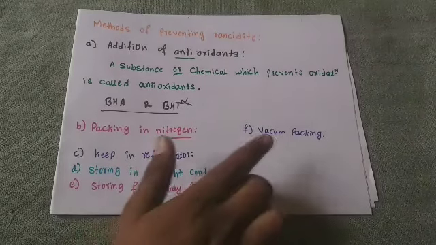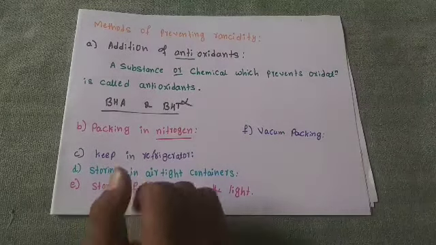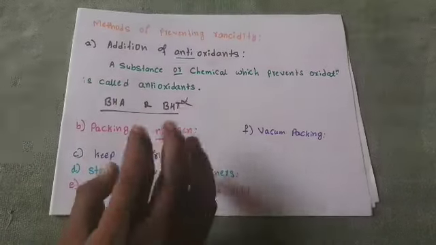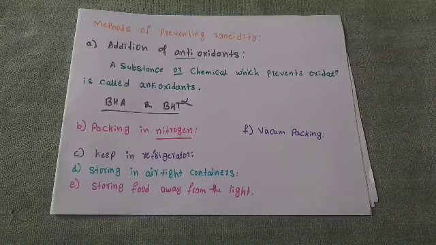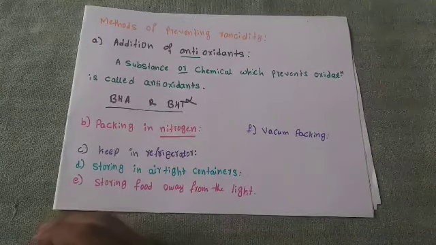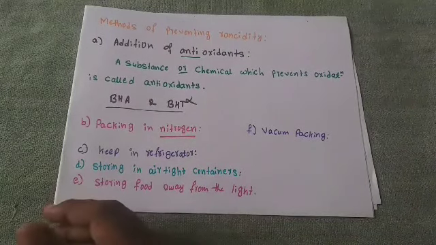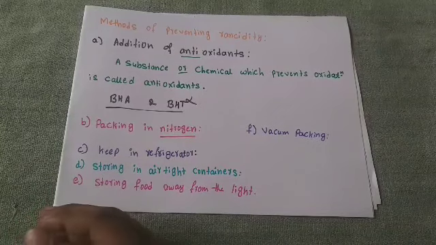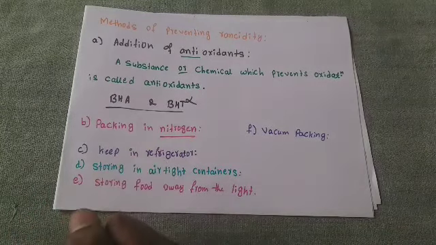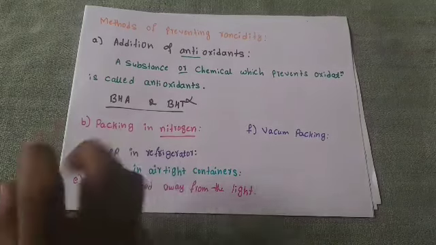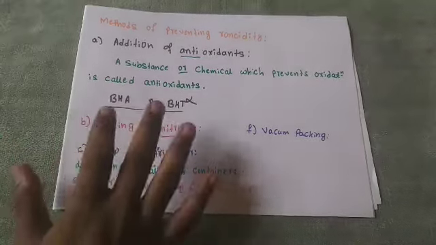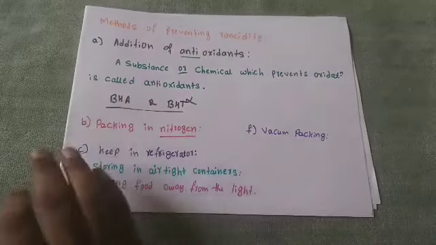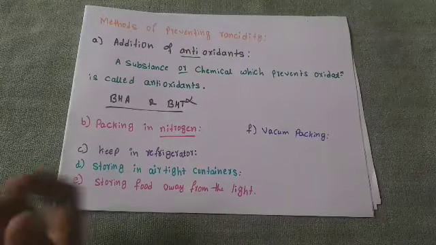Then the last method is vacuum packing. Okay, in every factory or industry, in many cases, after packing, the containers are evacuated. When you pack, there will be some air present. Because of that, in many cases, the containers are evacuated before sealing.